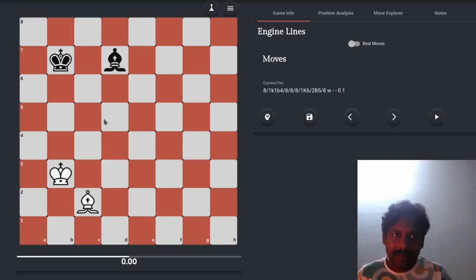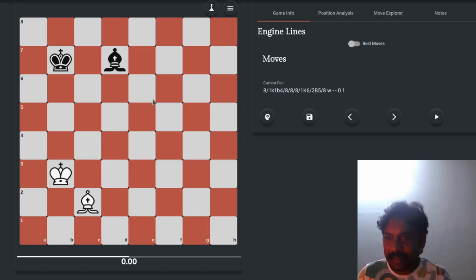Now you should know that there are certain combinations of pieces which cannot checkmate the king. A single bishop cannot checkmate a king alone, even with the help of its own king. So in this case, the game is called drawn theoretically, and it is not possible at all. Even if black wants to checkmate itself, it won't be possible. So the game is called a draw by insufficient material, because we do not have sufficient material to checkmate the opponent king.